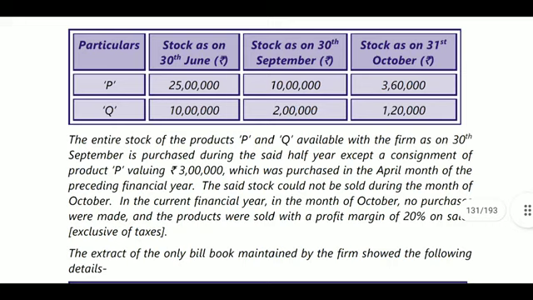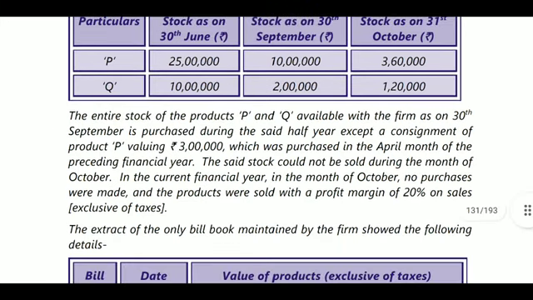The entire stock of product P and Q available from 30 September is purchased during the said half year, except a consignment of product P valuing 3 lakhs, which was purchased in the April month of the preceding financial year. If you purchase within 1 year, it will be used. If you purchase before 1 year, it is not allowable for the ITC claiming year.